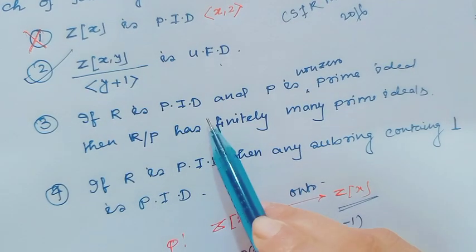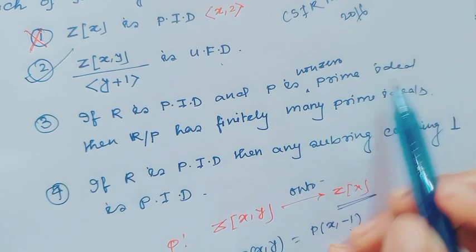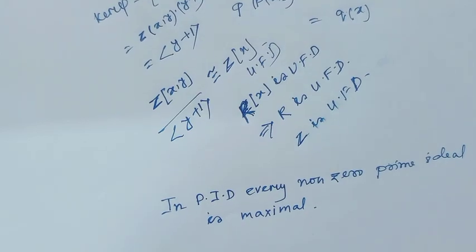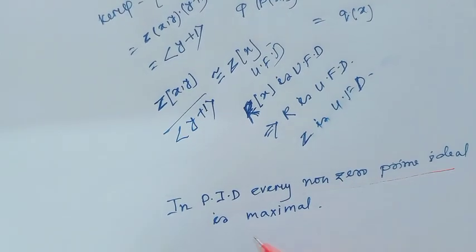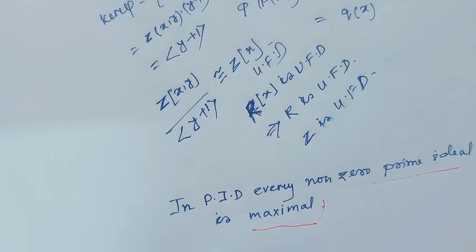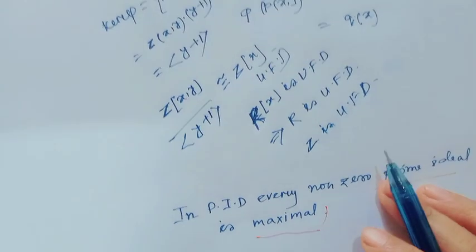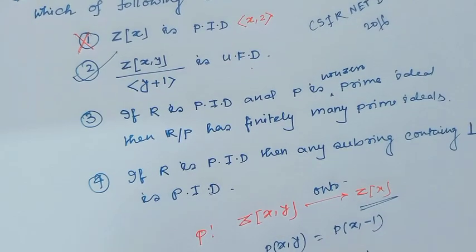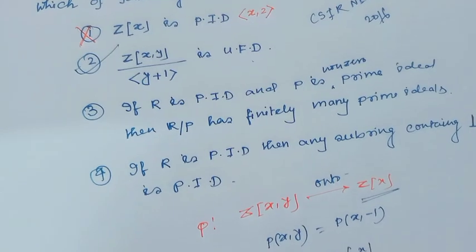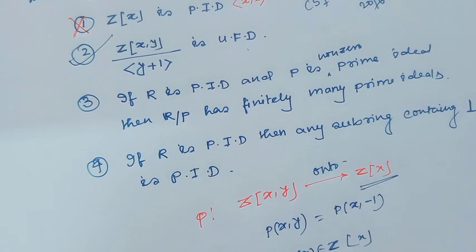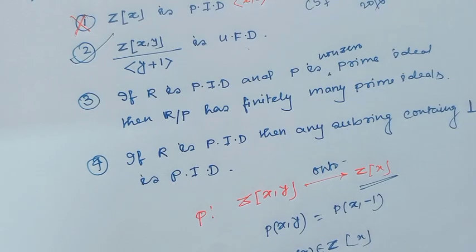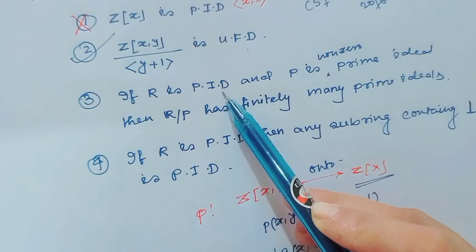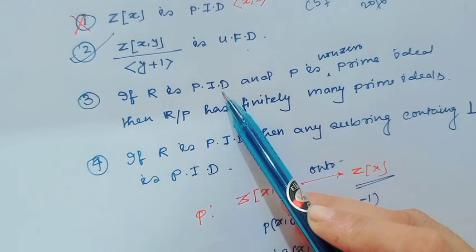Option 3: if R is a P.I.D and P is a non-zero prime ideal, then R mod P has finitely many prime ideals. We all know in a P.I.D every non-zero prime ideal is a maximal ideal. Since R is a P.I.D, every non-zero prime ideal is maximal.